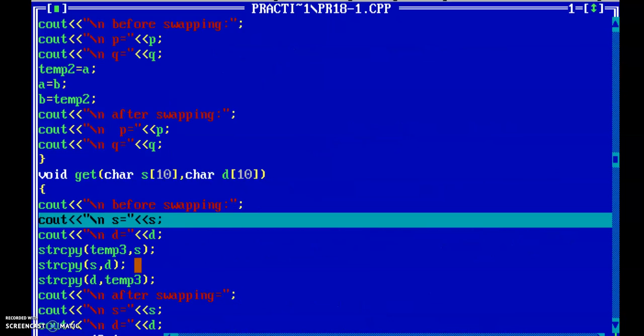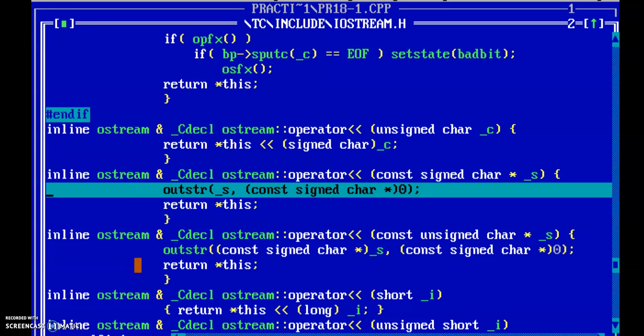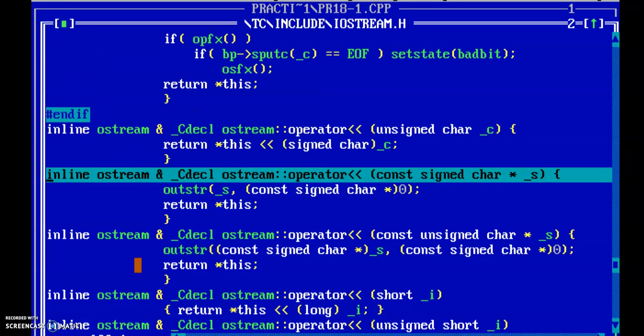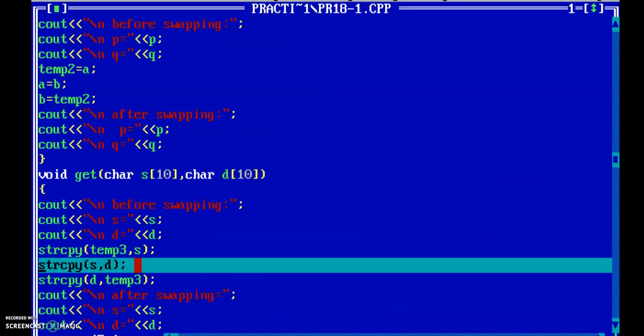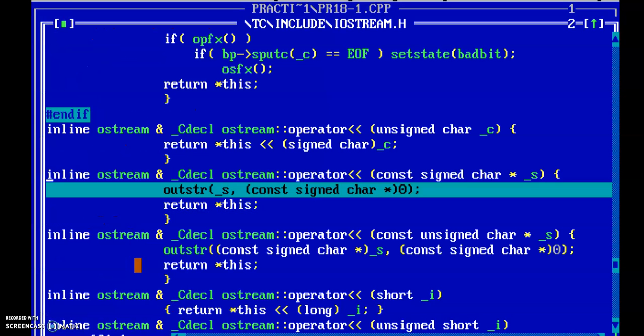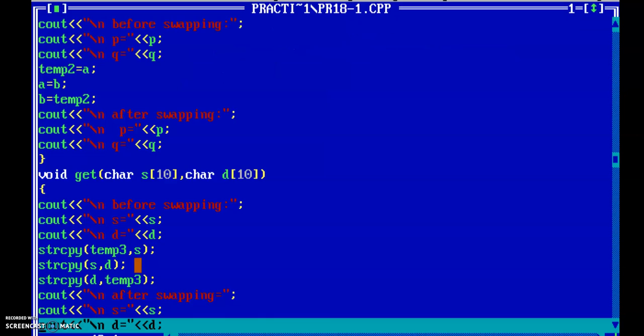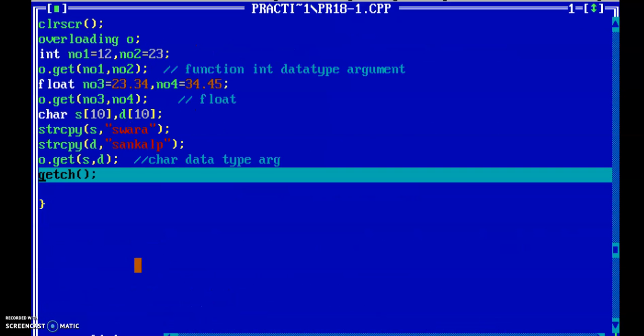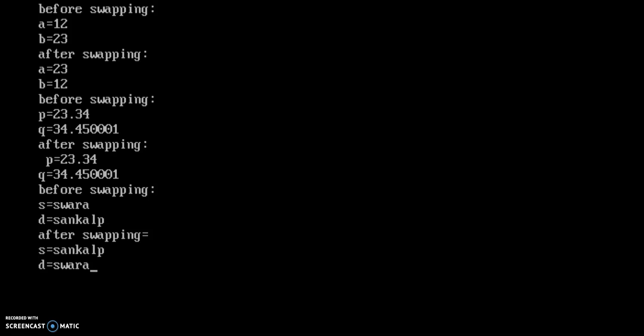Okay guys, check here. Yes, then after swapping, get yes, check here. Before swapping A is equal to 12, B is equal to 23. After swapping, obviously A is equal to 23 and B is equal to 12.